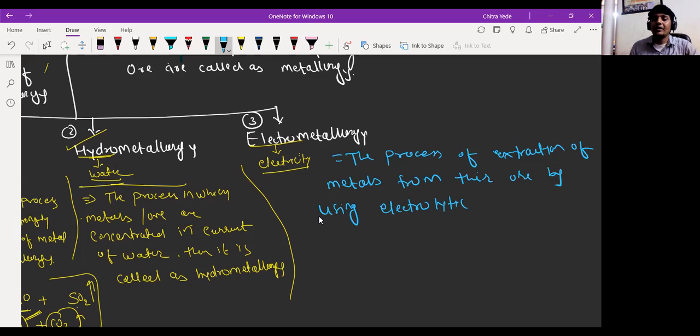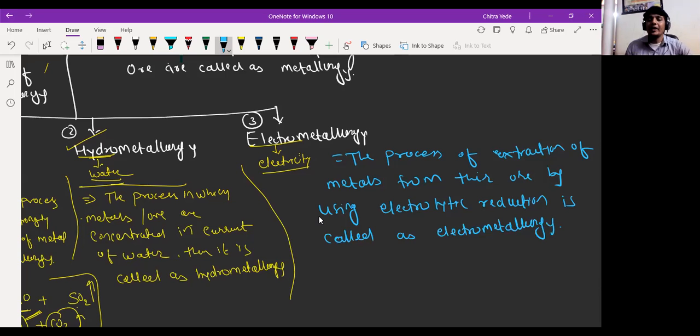Electrolytic reduction is called electrometallurgy. Sir, did you write electricity or electro? It is electrolytic reduction. Let me explain that also.